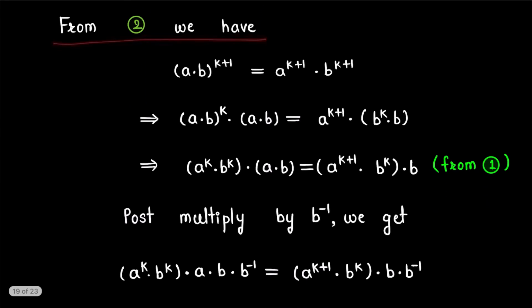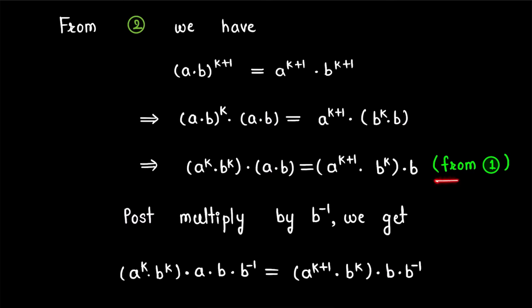So from 2 we have (a·b)^(k+1) = a^(k+1)·b^(k+1). Now this LHS can be written as (a·b)^k·a·b. We have just separated k+1 as k, with the remaining power being 1. In the RHS we have a^(k+1) as it is, and b^(k+1) can be written as b^k·b.